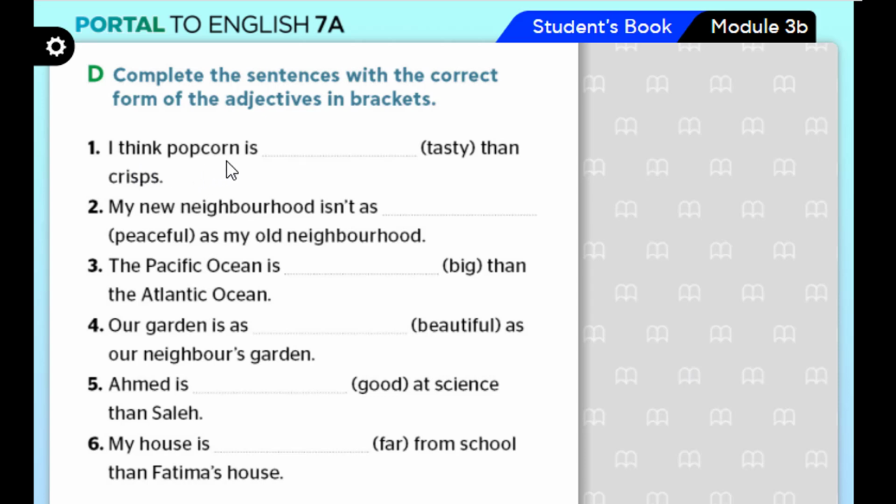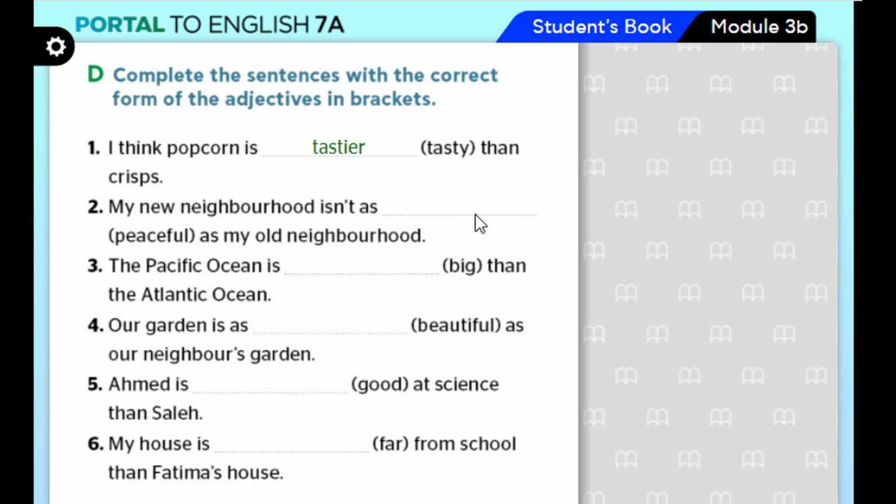I think popcorn is, adjective, tasty than crisps. So popcorn compared to crisps. Tasty? Yes. Tastier than.